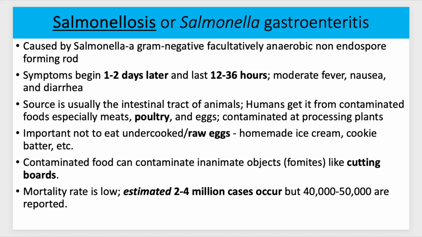This can also contaminate inanimate objects, so fomites, like cutting boards. Wooden cutting boards can be a little bit sketchy because you're cutting into it and it's making grooves and increasing the surface area of the cutting board, and then you leave the raw chicken on there perhaps, and you might wash it off with soap, but you don't scrub it very well. You might not have gotten it all off of the wooden cutting board. So you have to be careful with that. You want to clean them really, really well, or just use a different cutting board for your raw meats that you know you're going to be cooking right after than you would with your fresh fruits and vegetables. Because you cut the raw meat on it and then you cut vegetables on it, and now you've cross-contaminated.